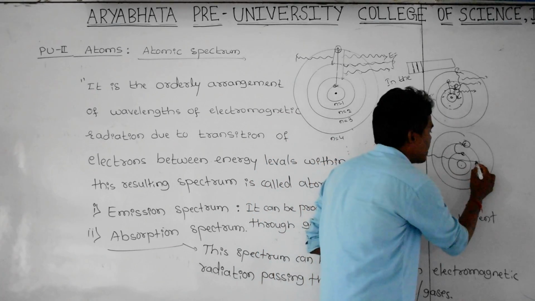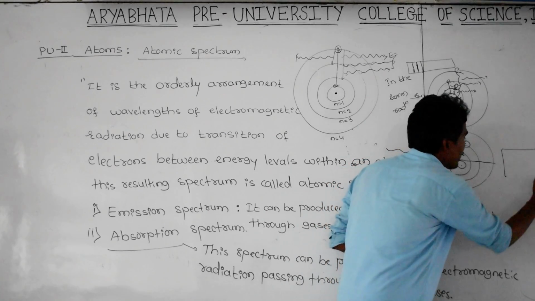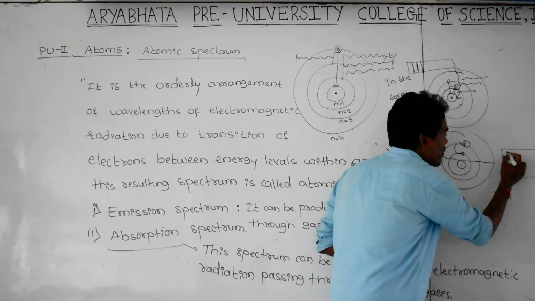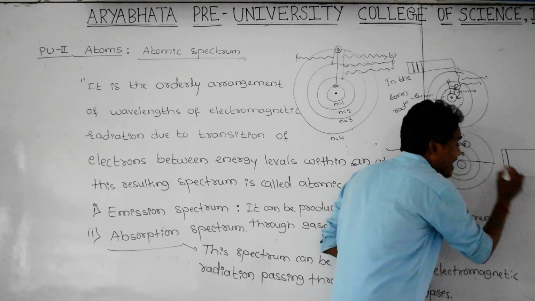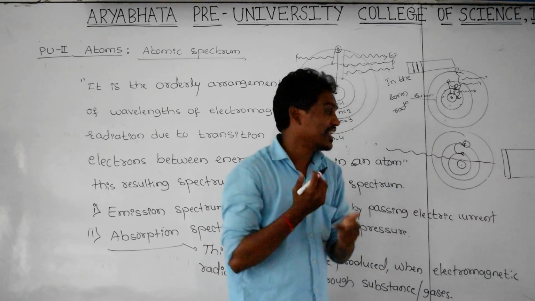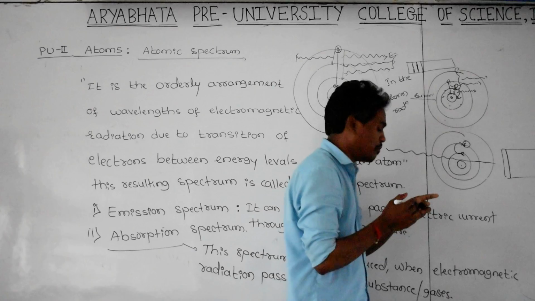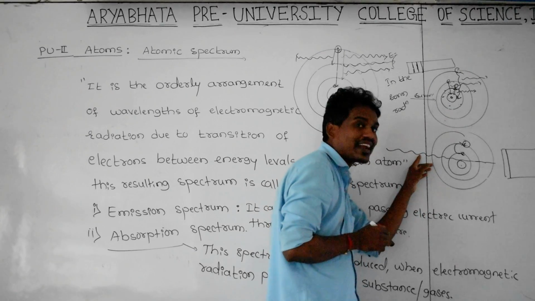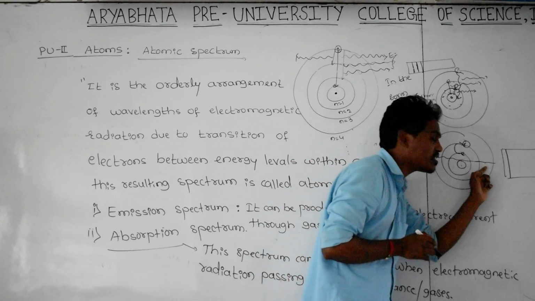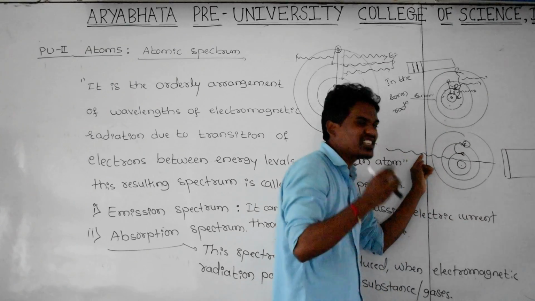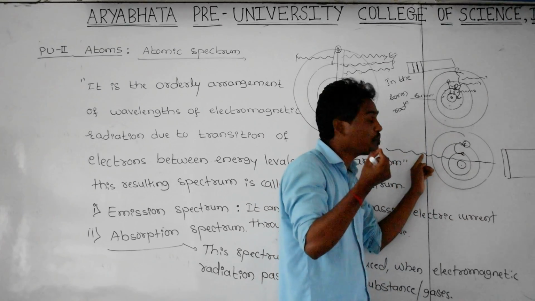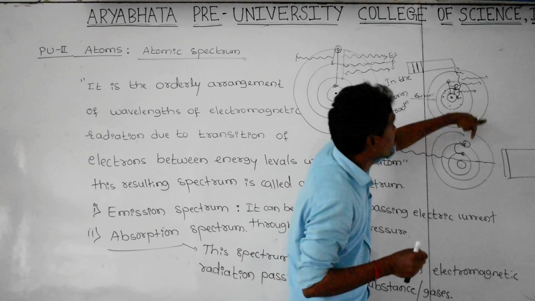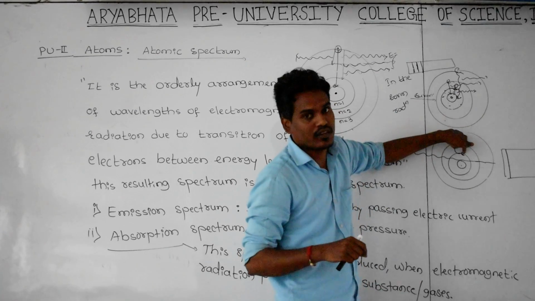After that, if you take the wavelength of this radiation, you get it on the screen as a dark line. Why do you get a dark line on the screen? Because whenever this electromagnetic radiation passes through the substance, some part of the energy or some part of the wavelength is transferred to the electron of the metal.